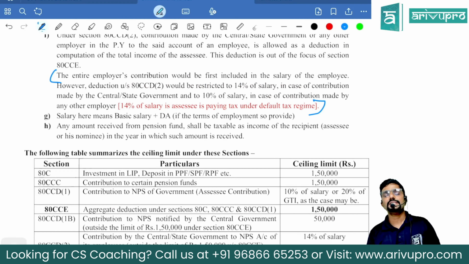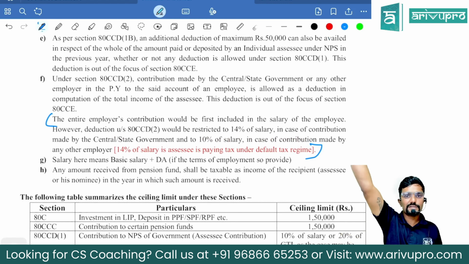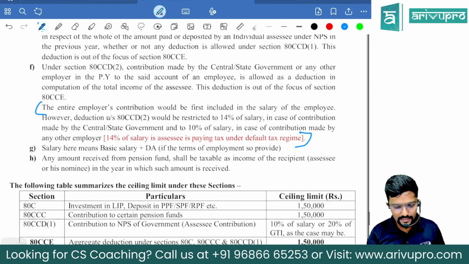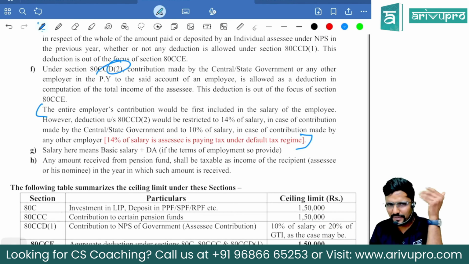See, with respect to 80CCD, both the employee's contribution as well as the employer contribution can be claimed as deduction. But for employer contribution, first add it to your salary income and then come and claim the deduction here. In that, there is a change, guys. Subsection 2. Let me read that full section.